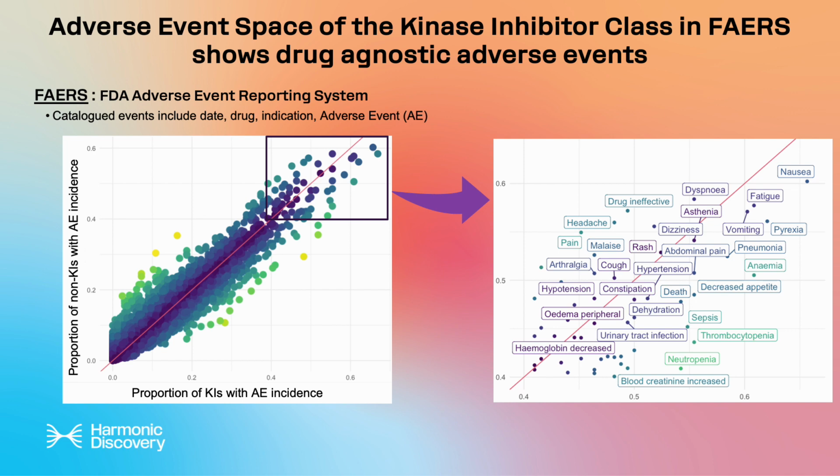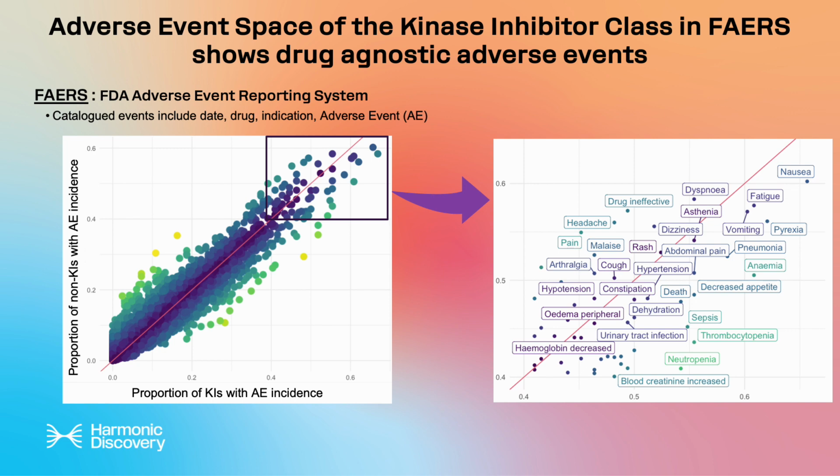From this plot, we see that for the most part, there aren't many kinase inhibitor-specific adverse events, as the proportions between kinase inhibitors and non-kinase inhibitors don't diverge to a great extent, save maybe some of these below the line of equal proportions that seem like they could be kinase-specific.